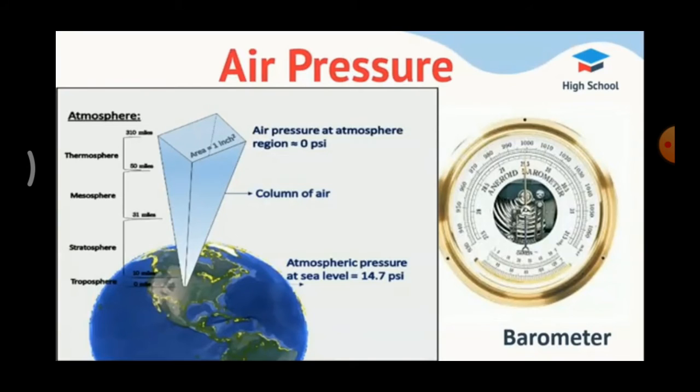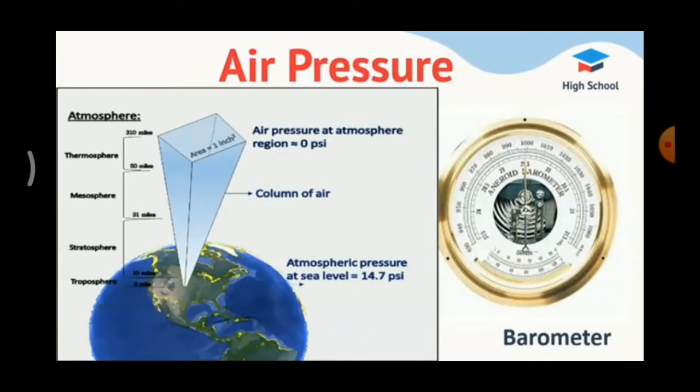What is the first letter for low? Yes, L. So, low pressure is marked by L. What is the first letter for high? Yes, H. So, high pressure is marked by H. High pressure system is called anticyclones. Low pressure system is called depression and cyclones.